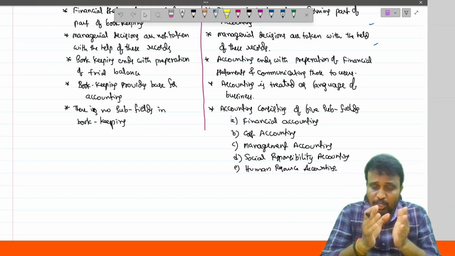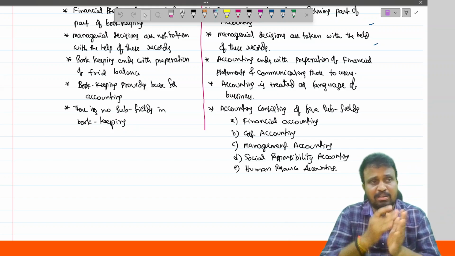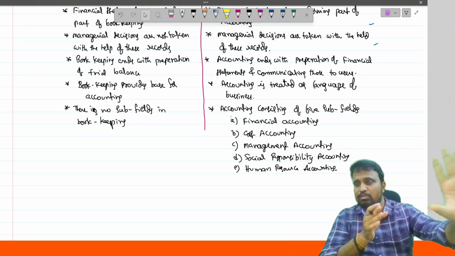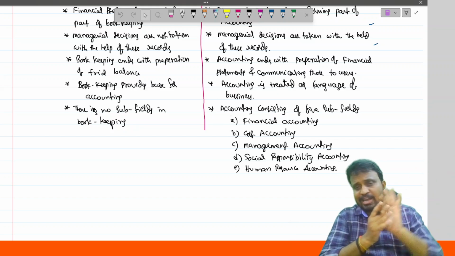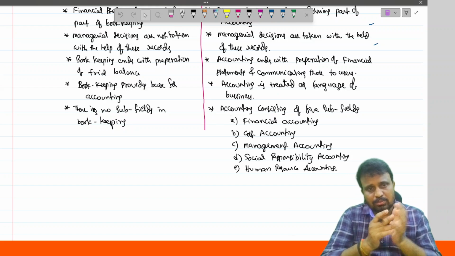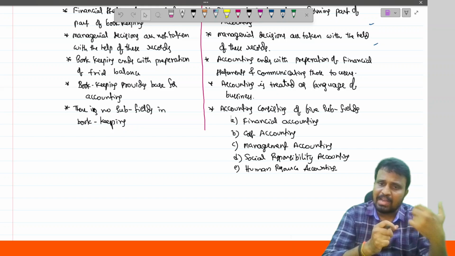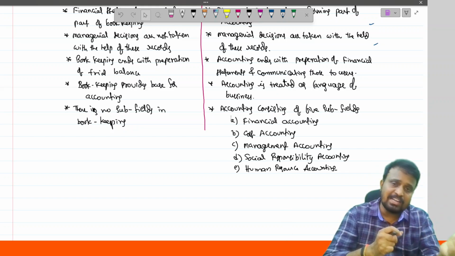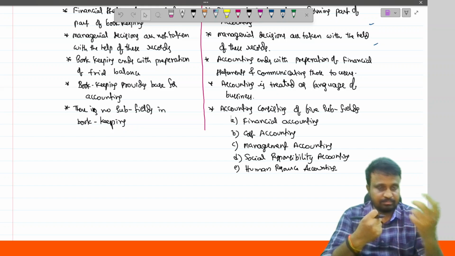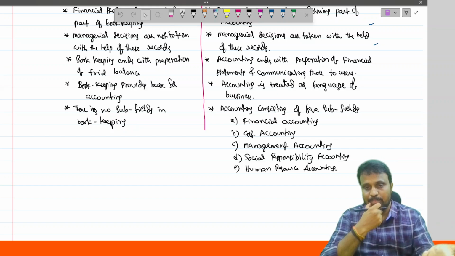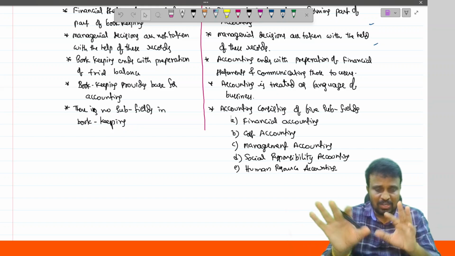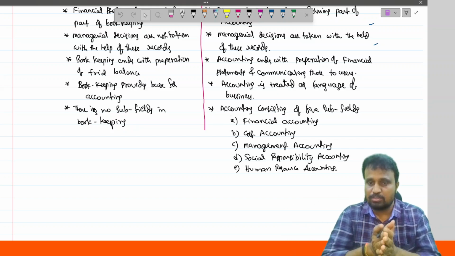Human resource accounting. In case of human resource accounting, for example, we are recruiting an employee and we agreed to pay a salary of rupees 1 lakh per month or 12 lakh per annum. Is it viable to the organization or not? If you agree to pay 1 lakh or 2 lakh salary to that person, how much benefit are we going to get by utilizing the respective employee? Those will be calculated and compared, and those are all done as part of human resource accounting.